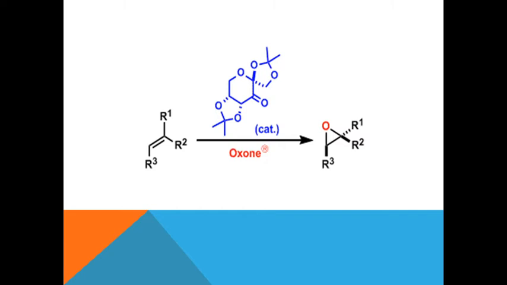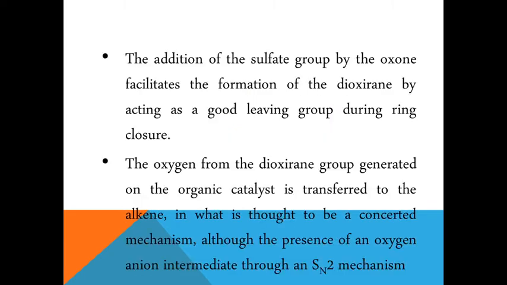The mixture provides higher enantioselective excess, that I have already explained. Then the addition of the sulfate group by the oxone will facilitate the formation of the dioxirane ring by acting as a good leaving group during the ring closure. We can say that the oxygen from the dioxirane group is generated on the organocatalyst and this is transferred to the alkene.